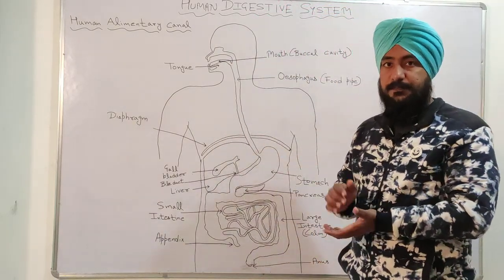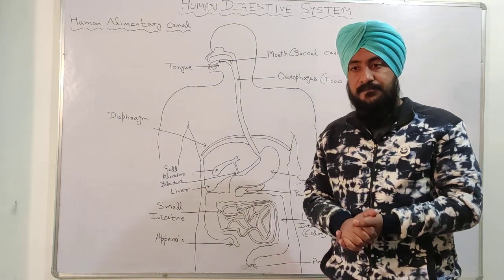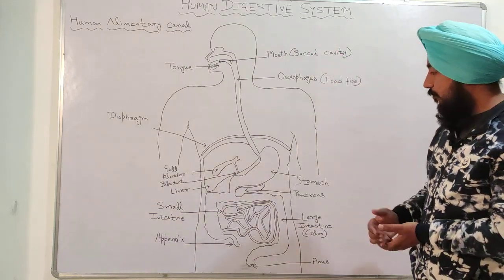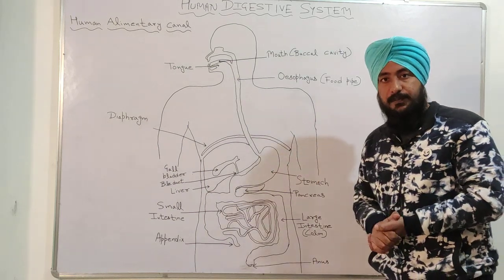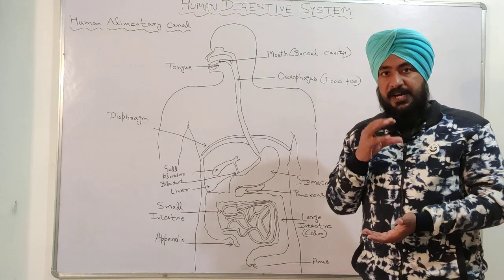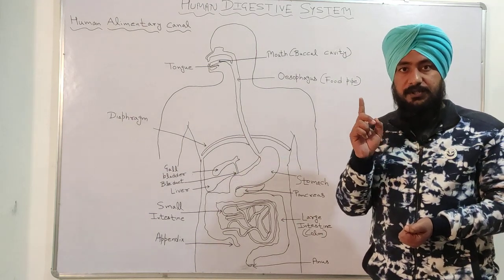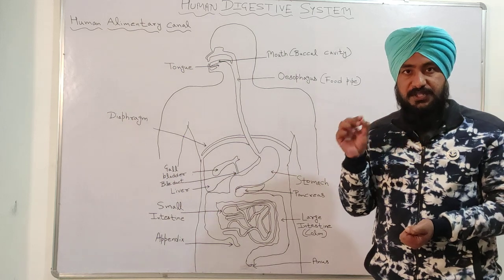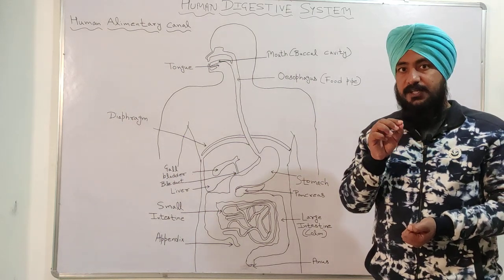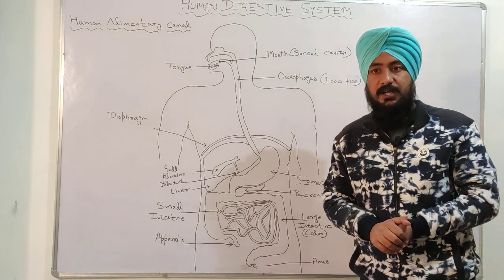Now the third part of gastric gland is mucus. What is the function of mucus in this stomach? Mucus protects the inner lining, or the soft or delicate parts of the stomach, from the harsh or tough hydrochloric acid.